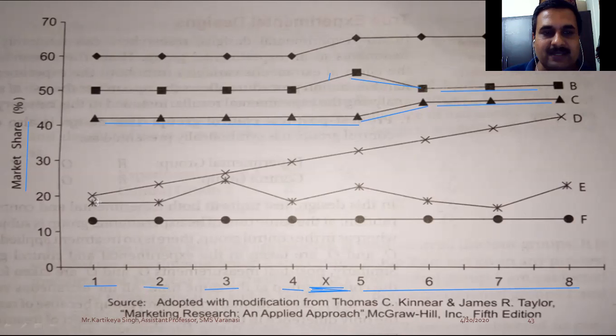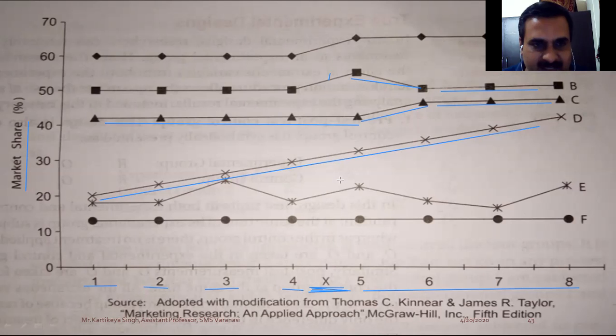This is for D, and it is very interesting. In D, no change is taking place due to advertising. The kind of trend which was observed for the first 4 observations is the same kind of trend observed in the later part, observations 5, 6, 7 and 8. So interestingly, that means there is no impact of the advertisement given in the case of D.